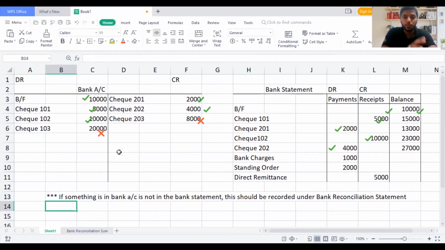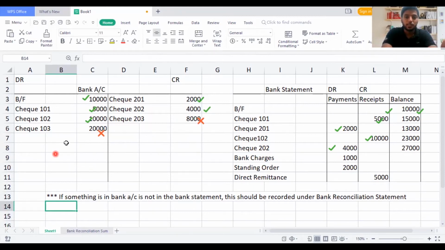But you need to know when you are putting it on the bank reconciliation statement, you need to take two things. One is unpresented check, and the other one is unrealized check. So unpresented check is like you have presented to the bank. On the credit side, you can see you have presented to the bank, but it has not been received by the bank, or the bank has not made the payment.